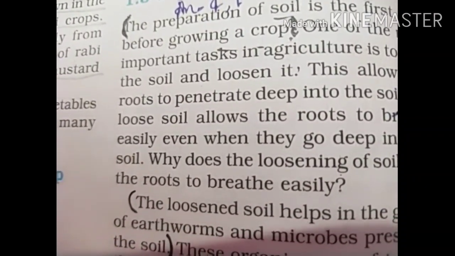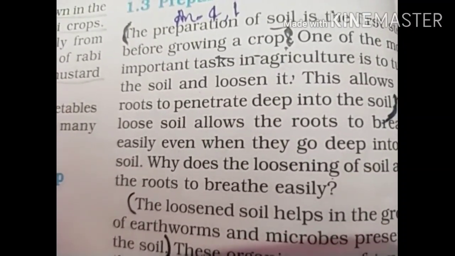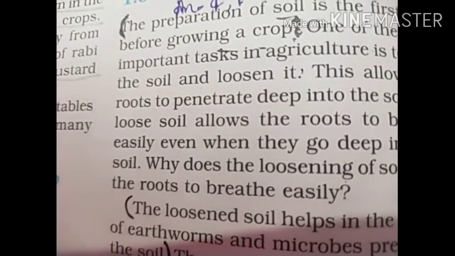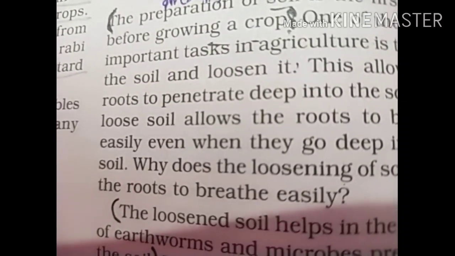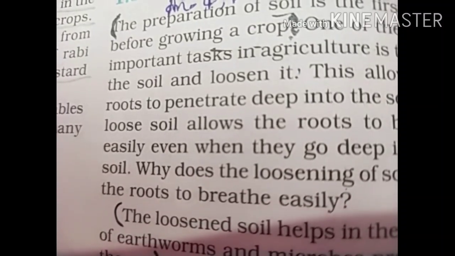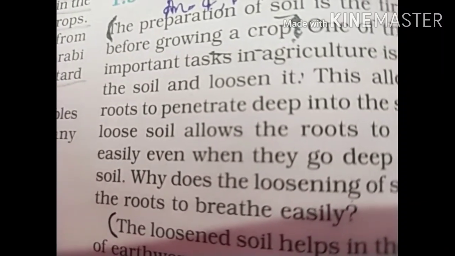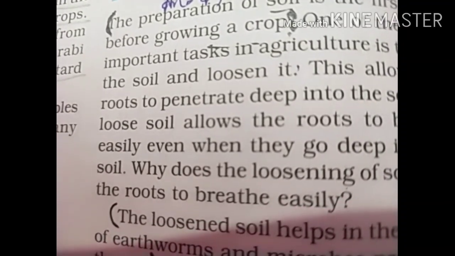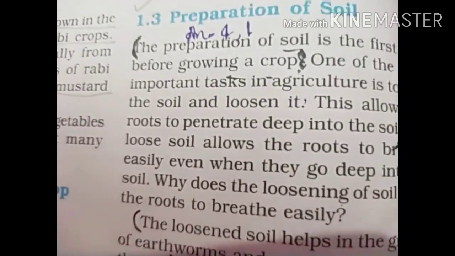Okay, and loosening means this: when the land becomes barren, when no crops are grown on a field, that field becomes harder, and the surface of the land becomes harder. So we have to break this hardness. We need some agricultural tools by which we can break the hardness of the soil. That is known as loosening.